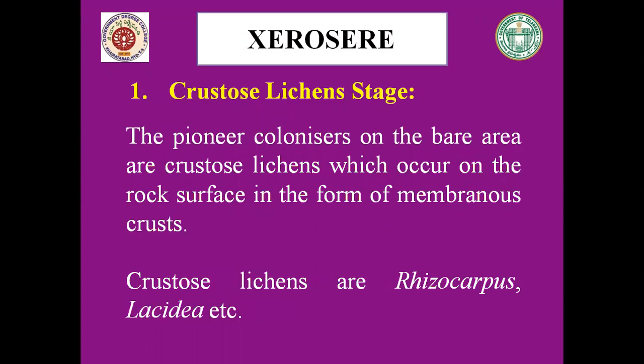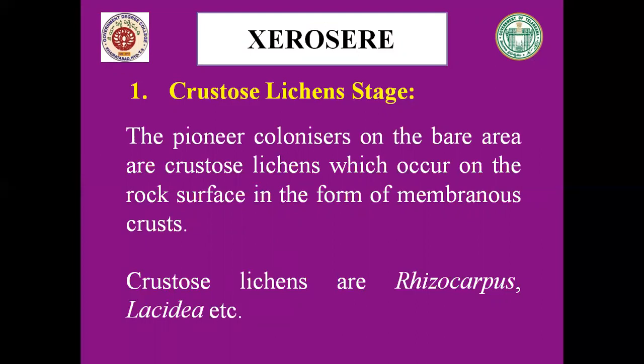The first one is the crustose lichen stage. The pioneer colonizers on the bare rock area are crustose lichens, which occur on the rock surface in the form of a membranous crust. Examples of crustose lichens are Rhizocarpon, Lecidea, etc. These lichens grow only when water becomes available in the habitat. In dry periods, the pioneers, that is crustose lichens, appear to be desiccated. Desiccation means water loss. But they are not dead, they are alive.